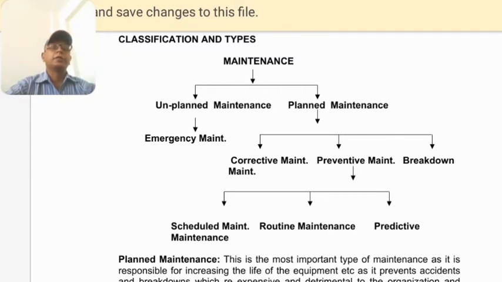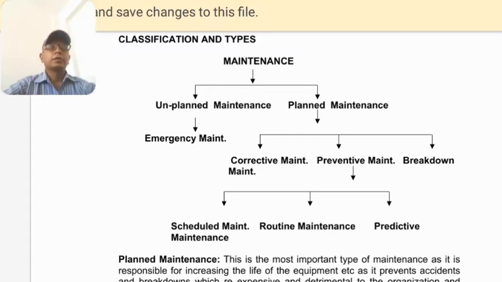Another is planned maintenance, where we plan out our maintenance schedule. Like when we purchase a new car, the company gives us a time frame: for the first maintenance you have to ride the car 1000 kilometers, then 10,000 kilometers, then 50,000 kilometers, and 1 lakh. So it is a plan or time frame.